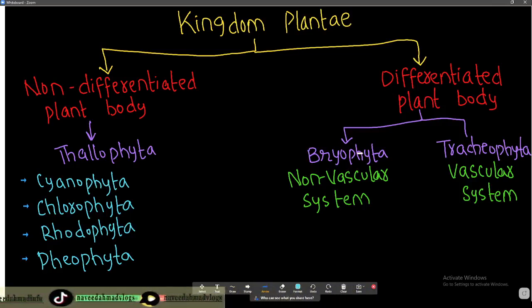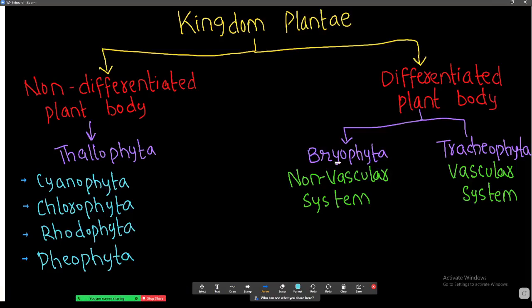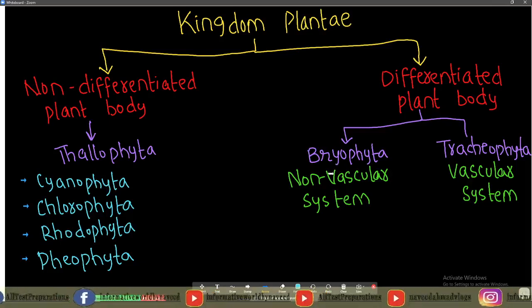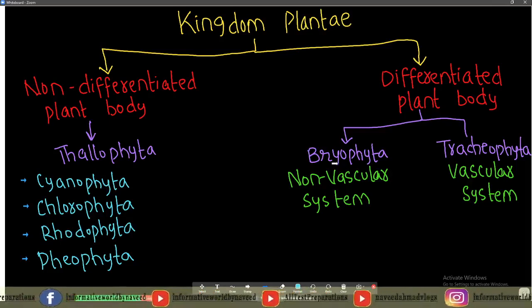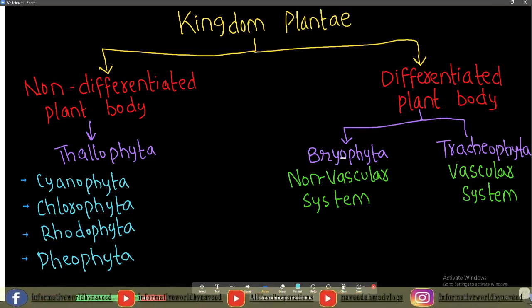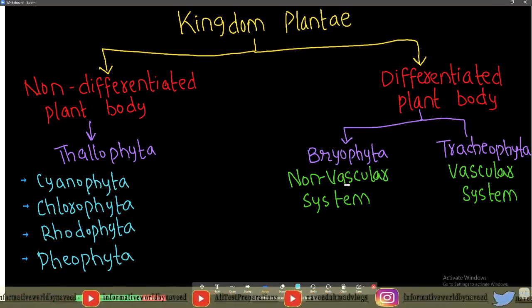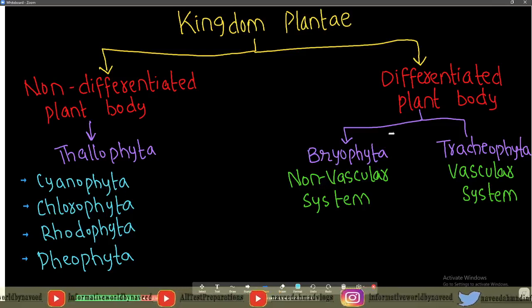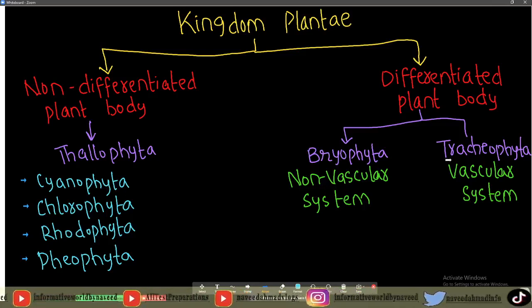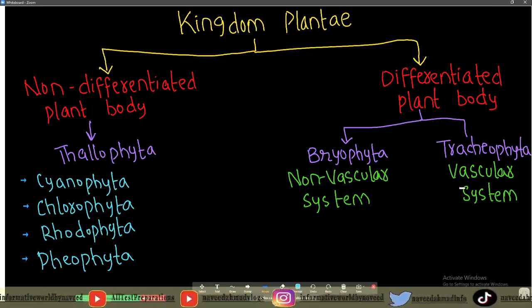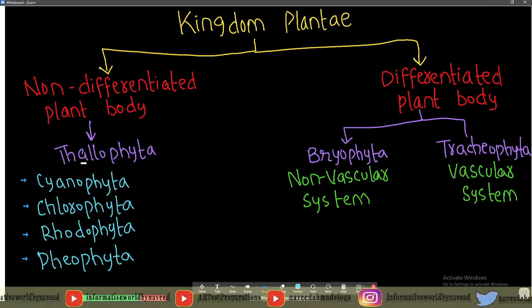So why are they called Bryophyta? Bryophytes are the first plants which migrated to land, and they are also called amphibian plants because they have a dual nature. They are aquatic as well as terrestrial. They migrated from water to land, so that's why they are called Bryophyta. They include all those plants which contain a non-vascular system, while Tracheophyta include all those plants which contain a vascular system. Thallophyta is also called algae.